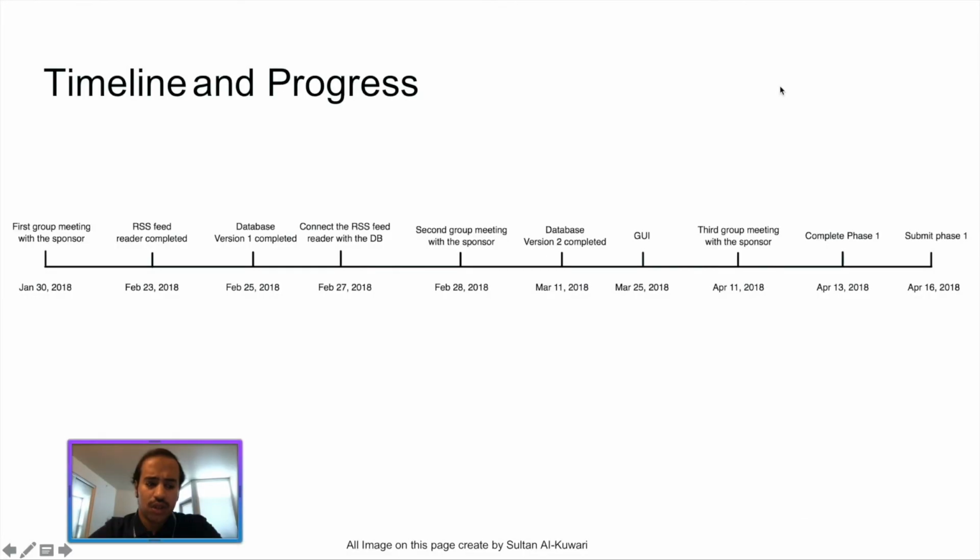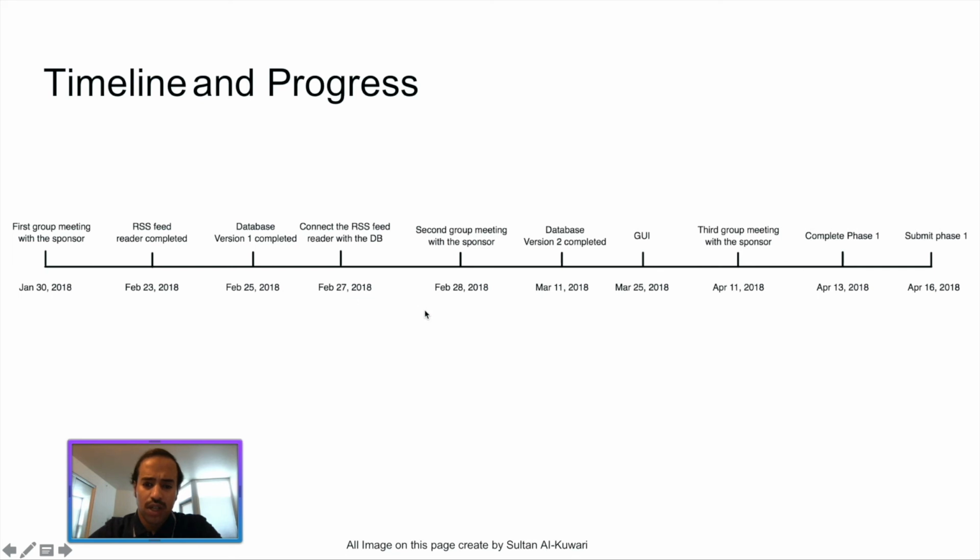In this slide, I'm going to talk about the timeline and our progress. At the end of January, we met with our sponsor, and our sponsor gave us the complete requirements of our project. Some of the requirements were documented and others were not. On February 23rd, we completed the RSS feed reader, and on February 25th, we completed the database version 1. And on February 27th, we connected the RSS feed reader with the database so we could present it to our sponsor.